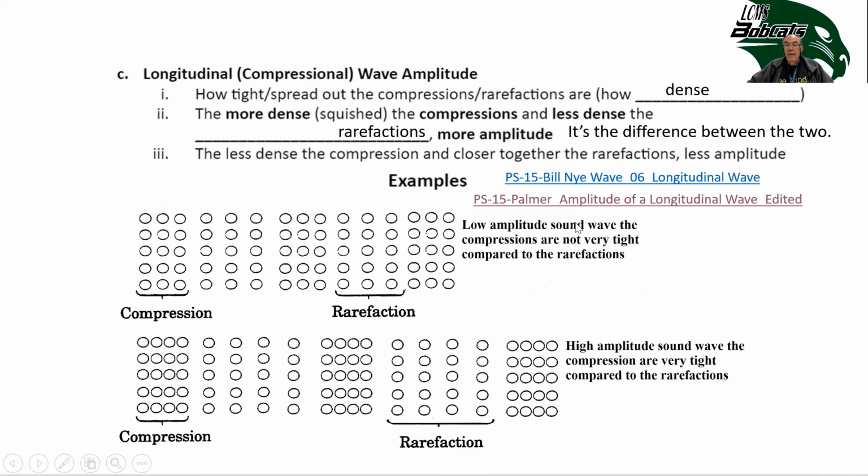Okay. And I made a video that shows exactly that. So we're going to take a look at the demonstration of the different amplitude of a longitudinal or compressional wave. Okay, this is a short clip I made to try and demonstrate the amplitude of a compressional wave.